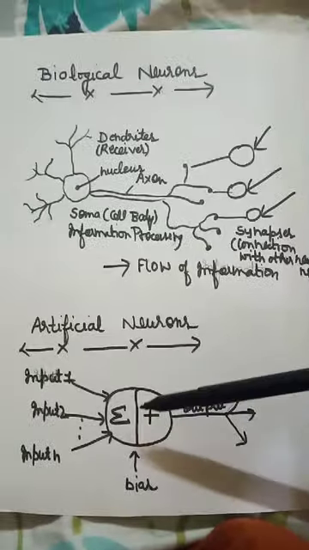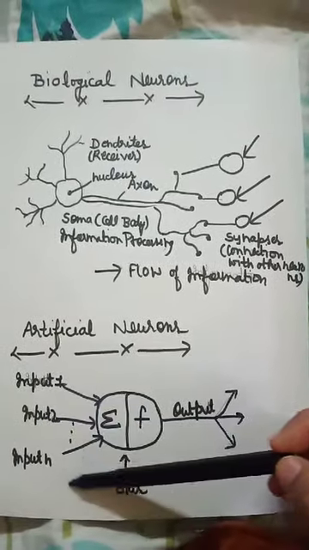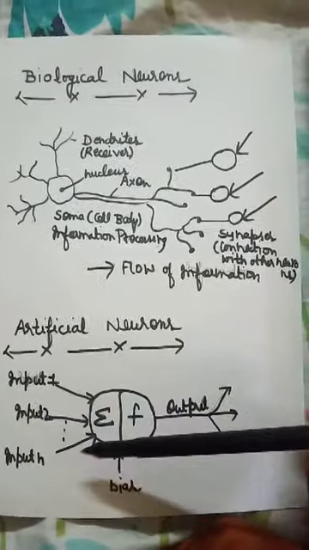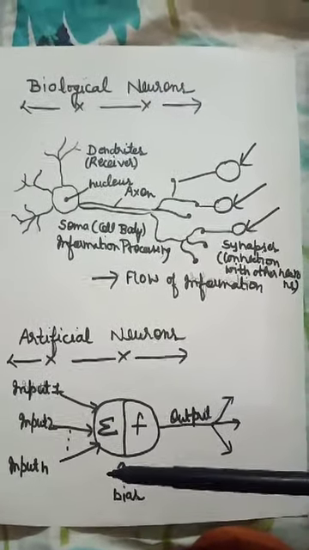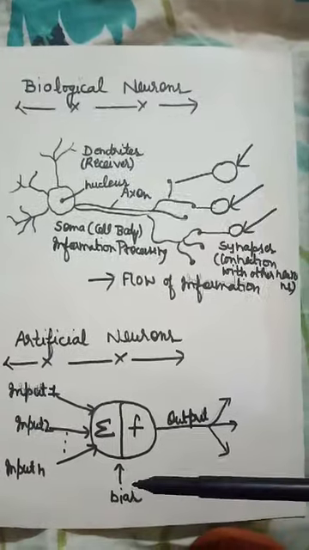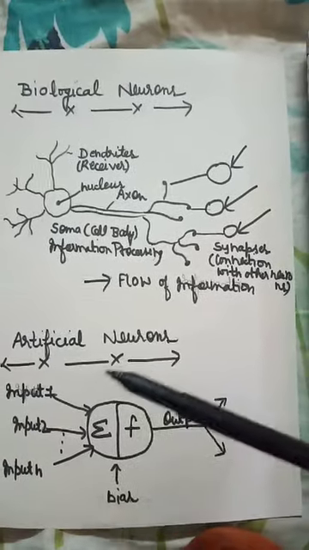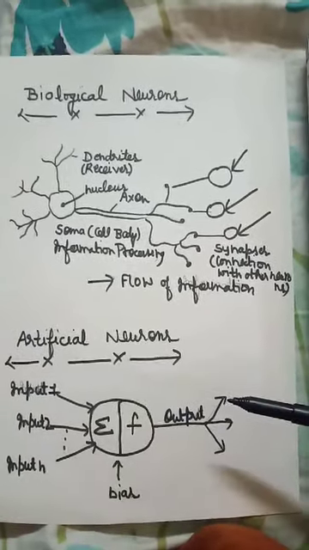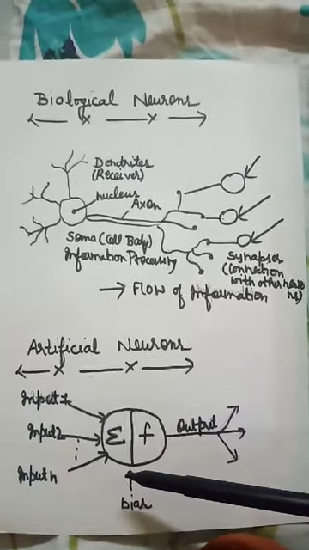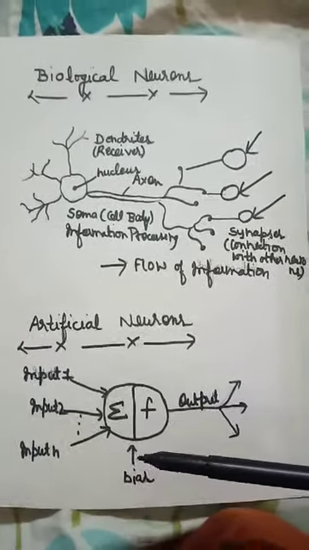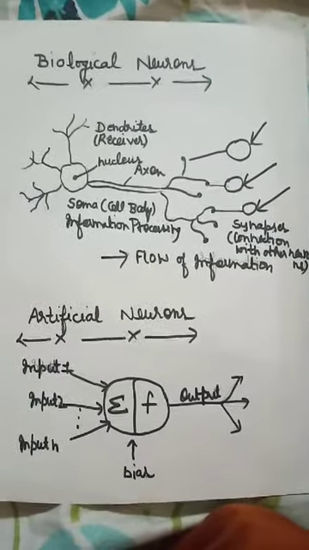And in artificial neurons, the inputs arrive at the input layer. When a sufficient number of inputs have arrived, an activation function is applied on them and the output is produced, and the output of one layer behaves as the input for the next layer.